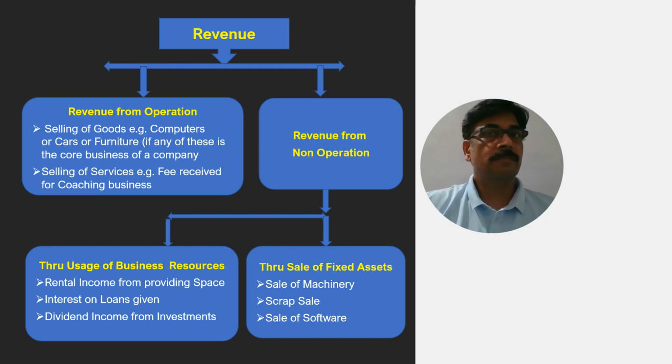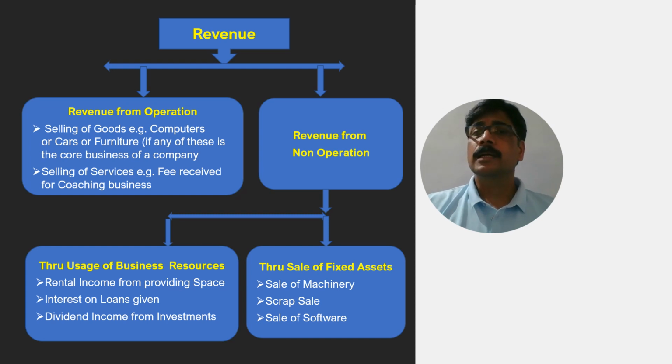Let's take an example of a business entity that starts a business of selling cars. So the revenue they earn from selling those cars is the revenue from operations. Likewise, if a company starts a business of selling computers, the revenue they earn from sale of these computers is known as revenue from operations. Likewise, if I'm taking coaching classes, the fees which I receive for these coaching classes are known as revenue from operations.